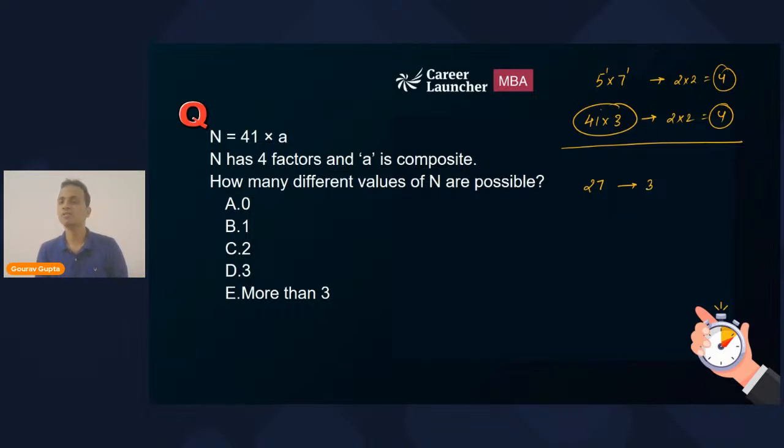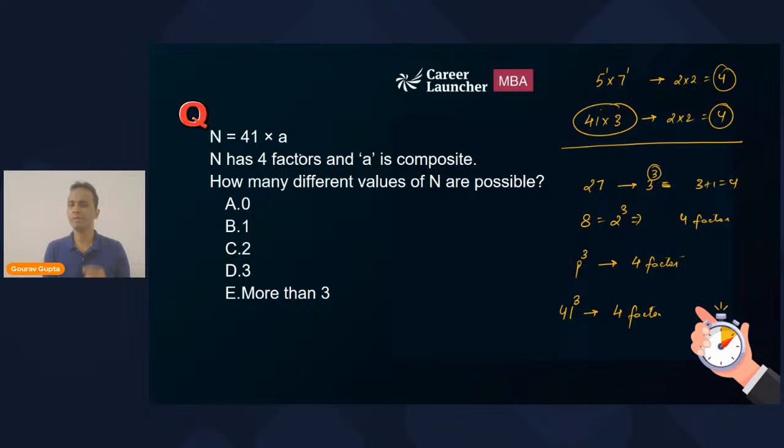27 is 3 raised to the power 3. That is, it will have a number of factors as 3 plus 1, which is 4. Similarly, 8, which can be written as 2 cube, will have 4 factors. And similarly, can I say that the cube of any prime number will have 4 factors? Similarly, I can say that 41 cube will have 4 factors, right?